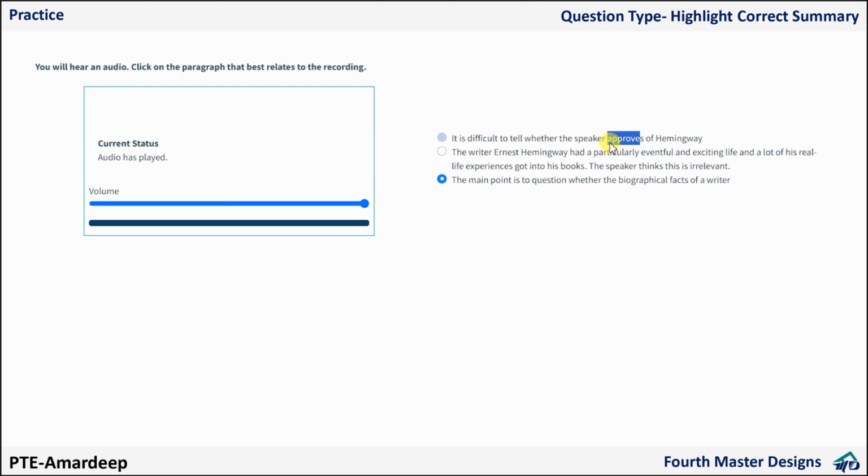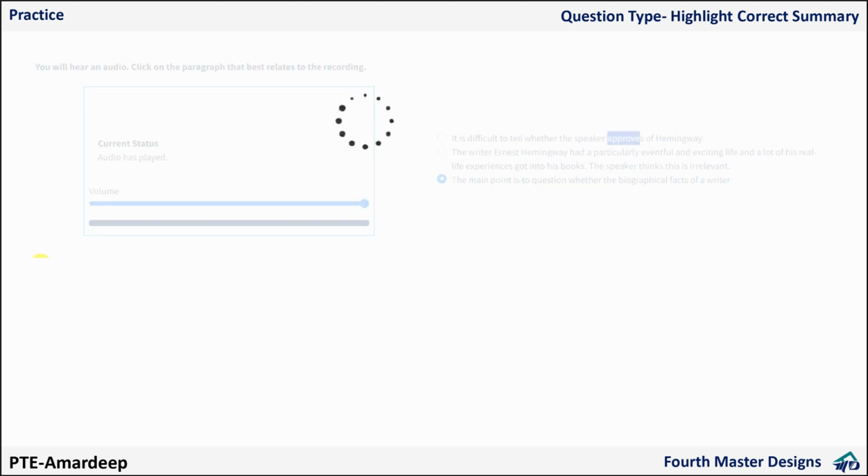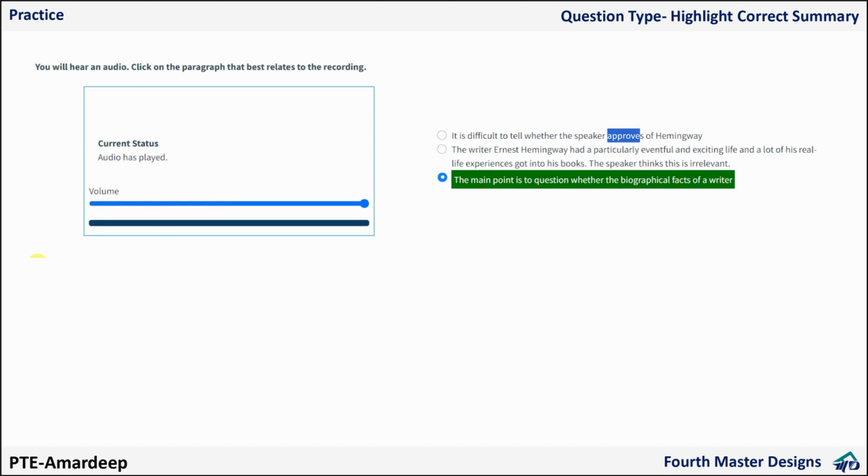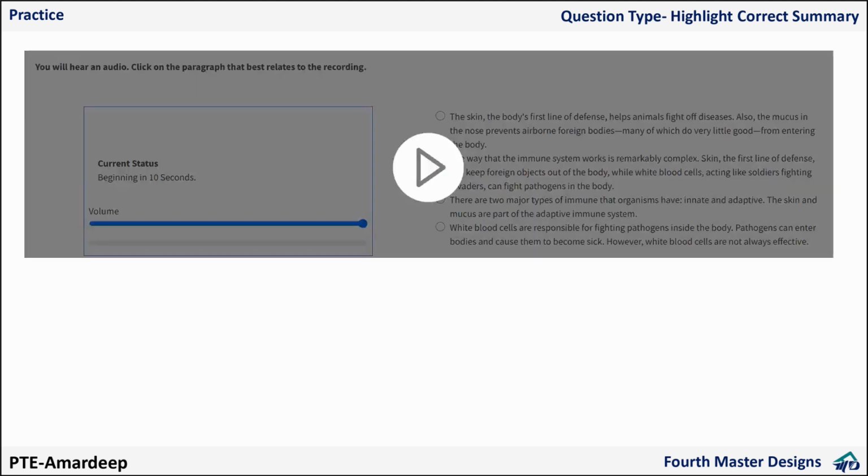Did she say something in favor? No. Based on these two points only, I will say these two can be ruled out, these two can be eliminated. I'll go with your third one. Sometimes easy options are there, short options are there, but they are difficult. Okay, now next one.